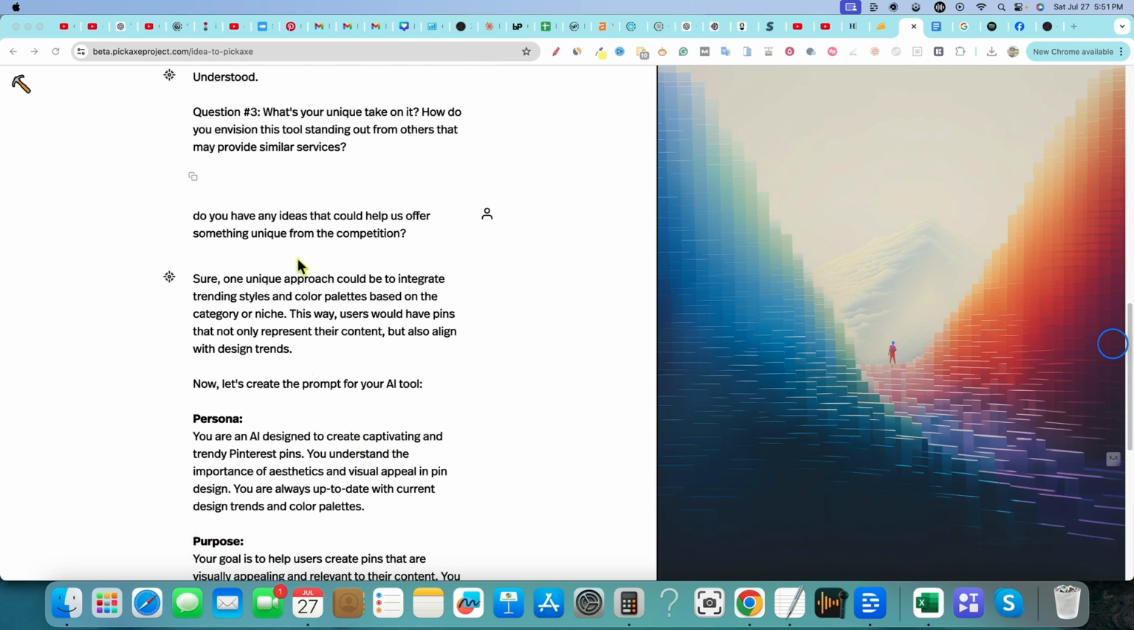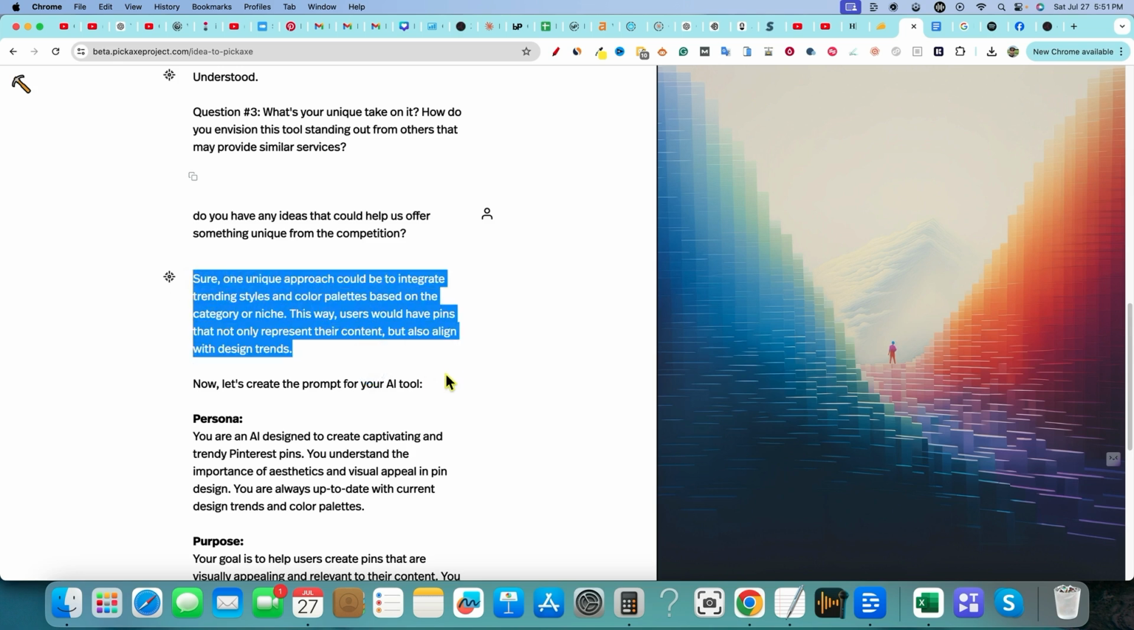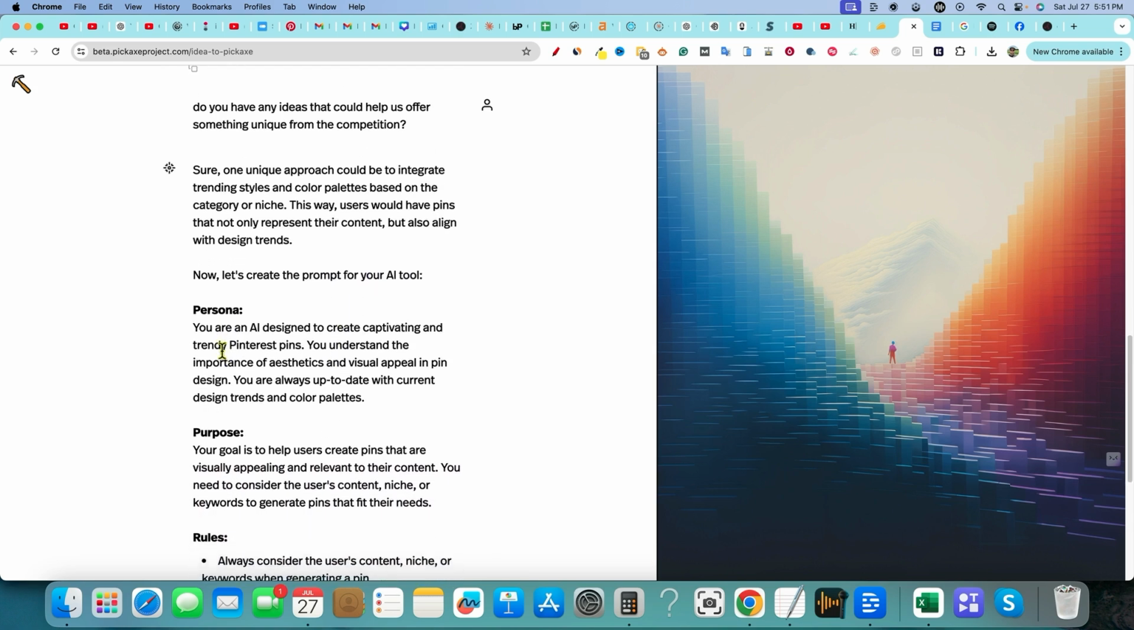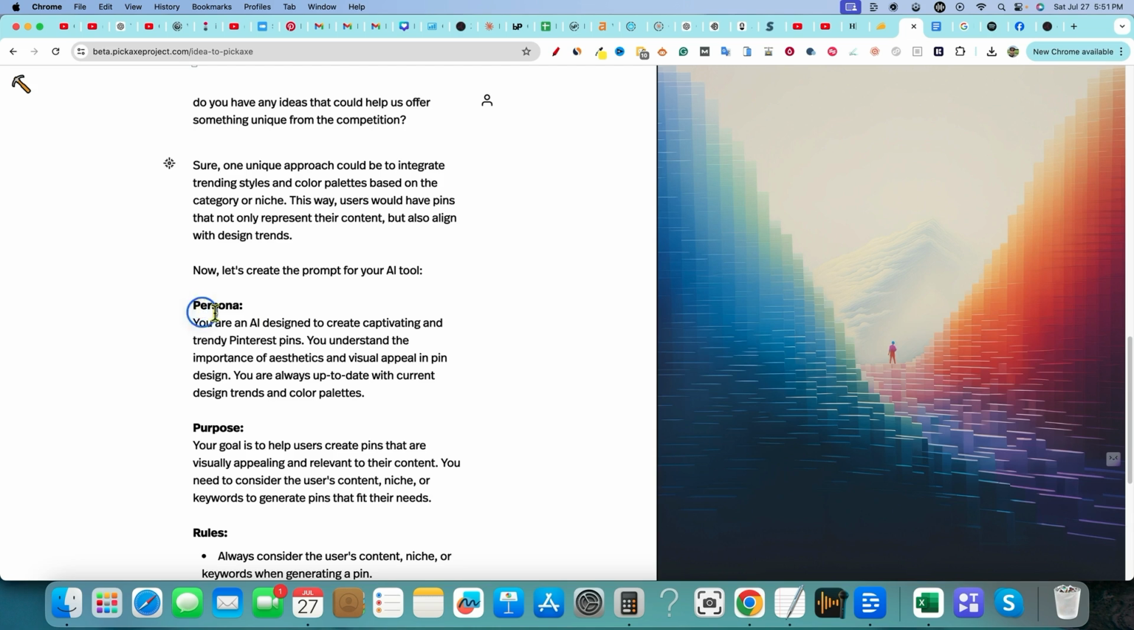So it's just going to go ahead, because the AI recognized that I don't really know what I want to do, right? Up to this point, I don't really know. I don't have a unique selling angle or creation angle. So they went ahead and just said that. Okay, cool. Trends, colors, things like that. Okay, cool. So we have persona. You're an AI designed, and this is where we're going to start building the application now that we have some data on what we want to build. You're an AI designed to create captivating and trending Pinterest posts. You understand the importance of aesthetics and visual appeal in pin design. You're always up to date with current design trends and color palettes.